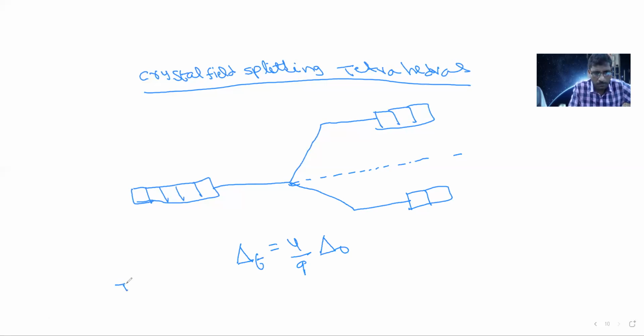So this theory also explains the color of the complex.